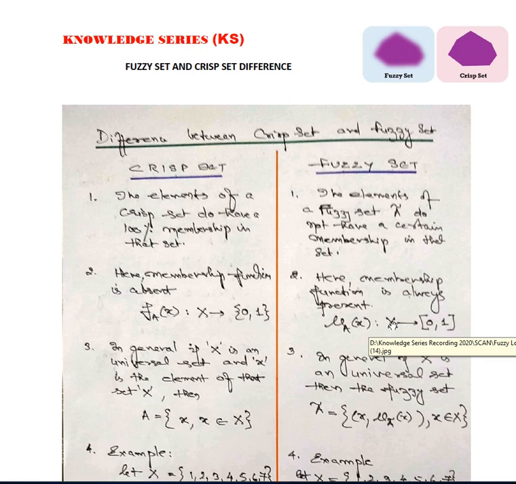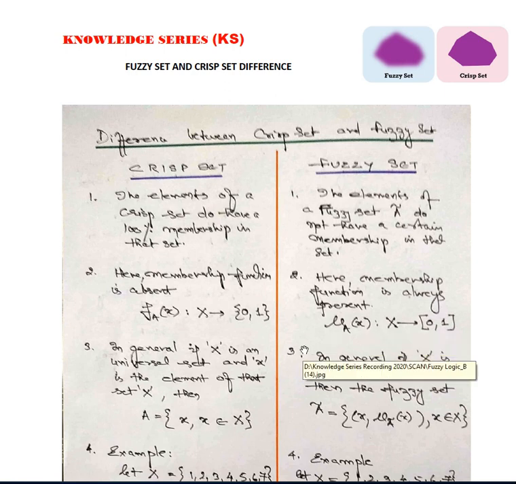Today we are going to discuss the difference between the crisp set and fuzzy set. We have discussed the crisp set and fuzzy set in a different segment in the video series. Crisp set, as the name suggests, is Boolean logic having either 0 or 1 values, whereas a fuzzy set is not in the class of just 0 or 1, rather it varies from 0 to 1, that may be infinite values.